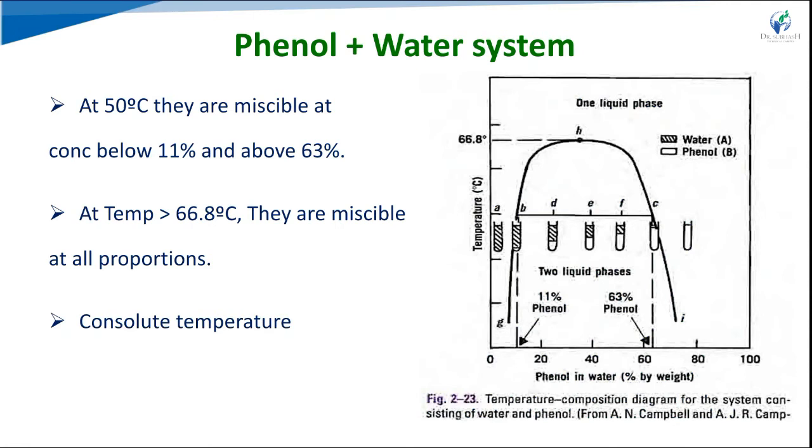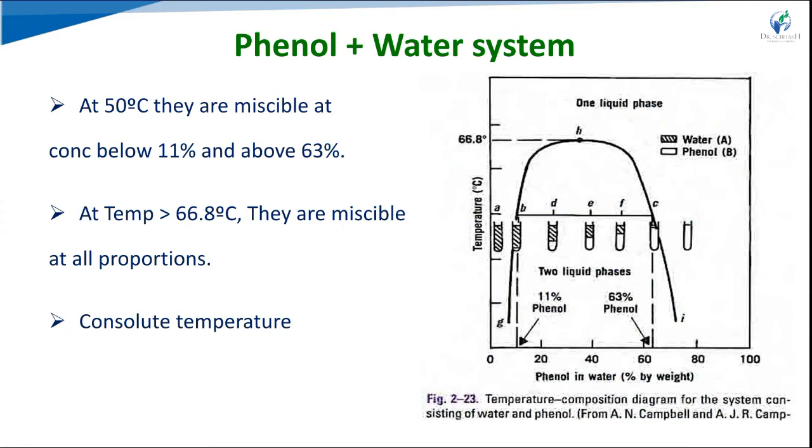Such a temperature is known as the critical solution temperature, CST, or the upper consolute temperature. It is the temperature above which mixtures of any concentration are completely miscible, in all proportions.